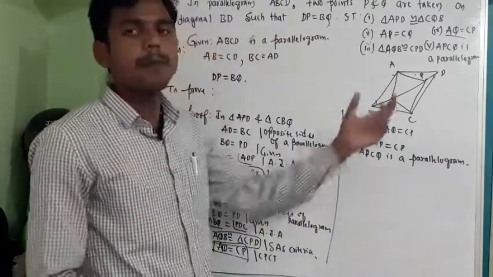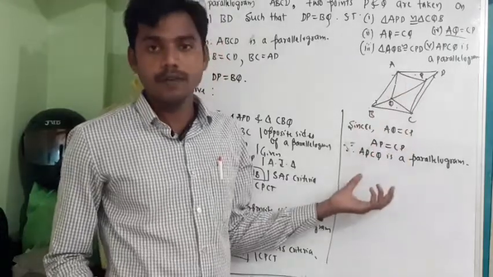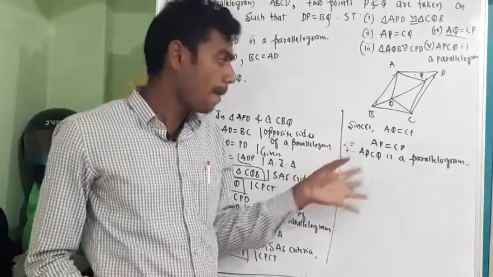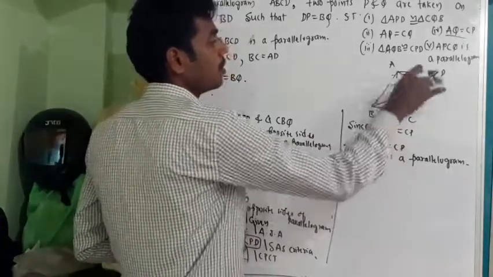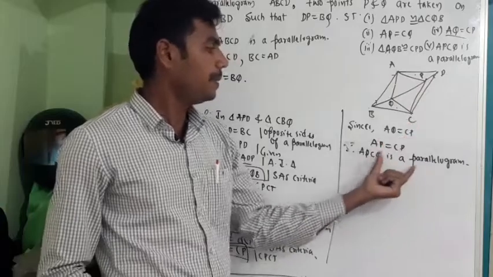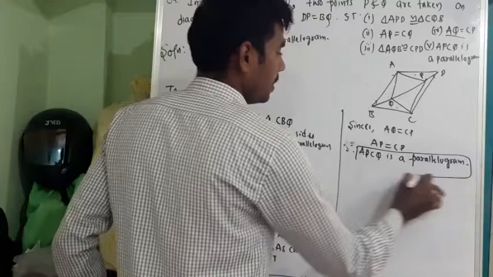This is because the opposite sides of the quadrilateral are equal. If a pair of opposite sides of a quadrilateral are equal, then we can conclude it is a parallelogram. It's the same thing. AQ is equal to CP and AP is equal to CQ. That is the reason APCQ is a parallelogram. So here we prove it. Please note this down.